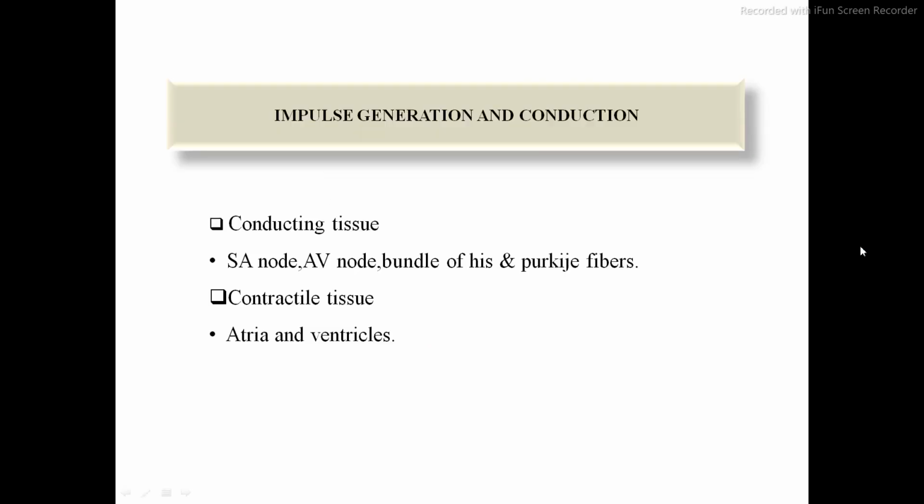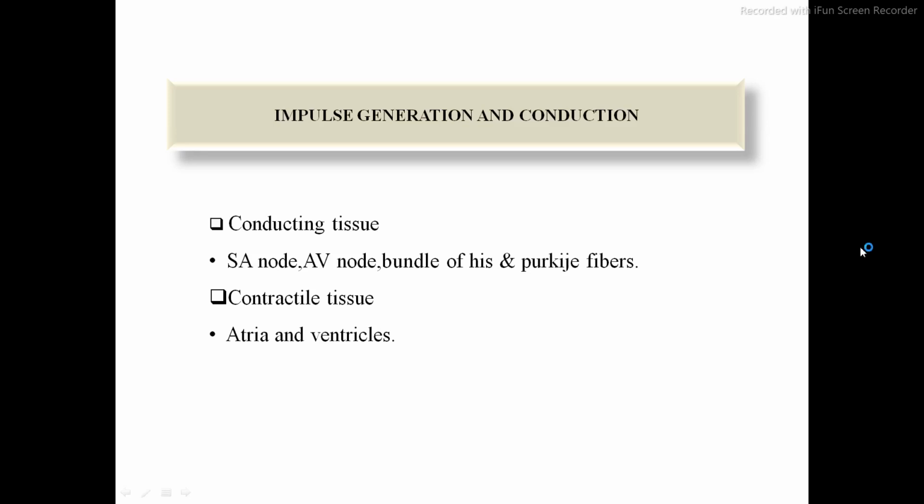Now, impulse generation and conduction. Which are the impulse conducting tissues? That is the SA node, AV node, bundle of His, and the Purkinje fibers. And which are the contractile tissues? That is the atria and ventricles. So, which tissues contract? The atria and ventricles.